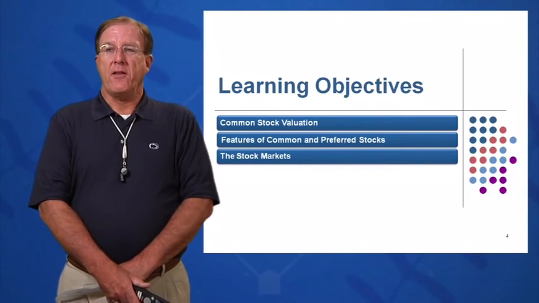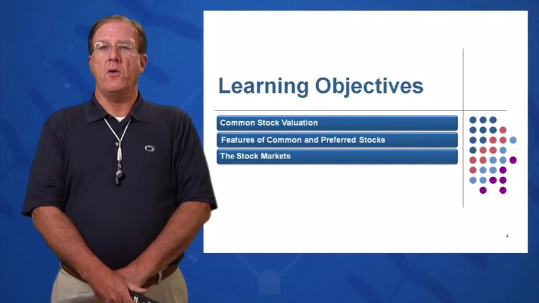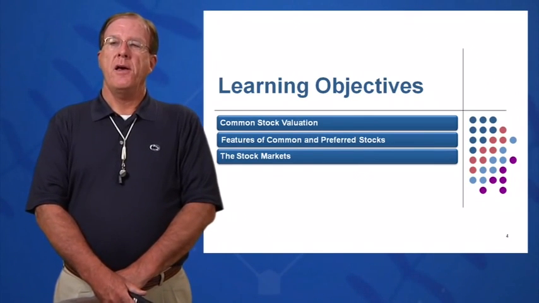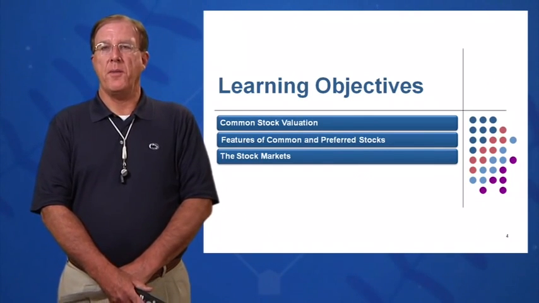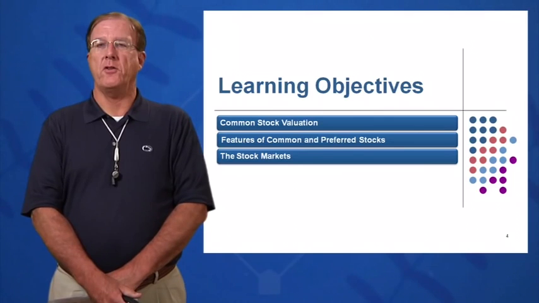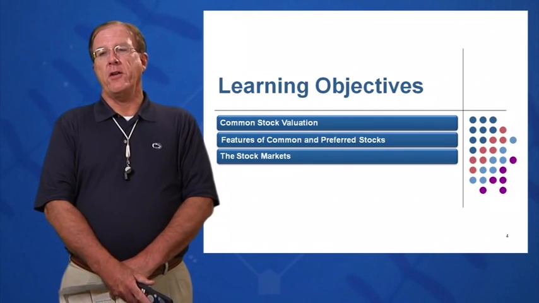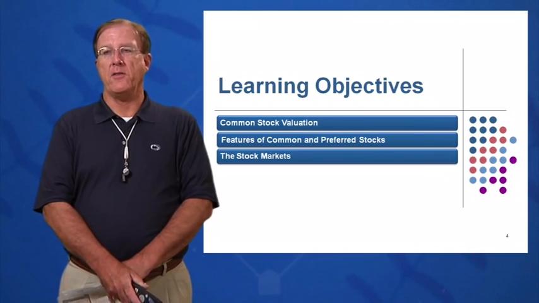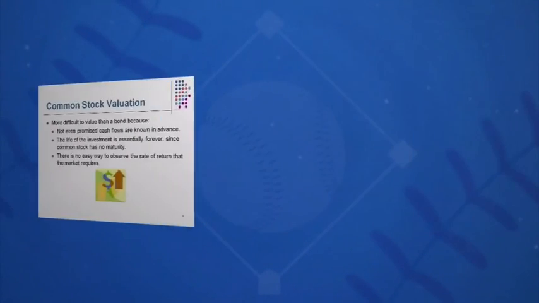Looking at our learning objectives, we have three for this chapter. We want to learn how to value common stock. We're going to go through some of those models. What are some of the features of common stock and preferred stock, and how are they different? And finally, where do we buy our stocks? The answer is on the stock markets, and we'll go over some of the stock markets.